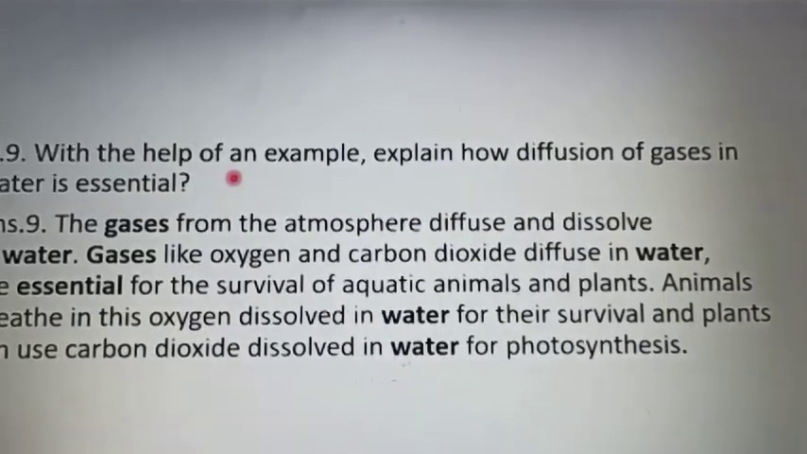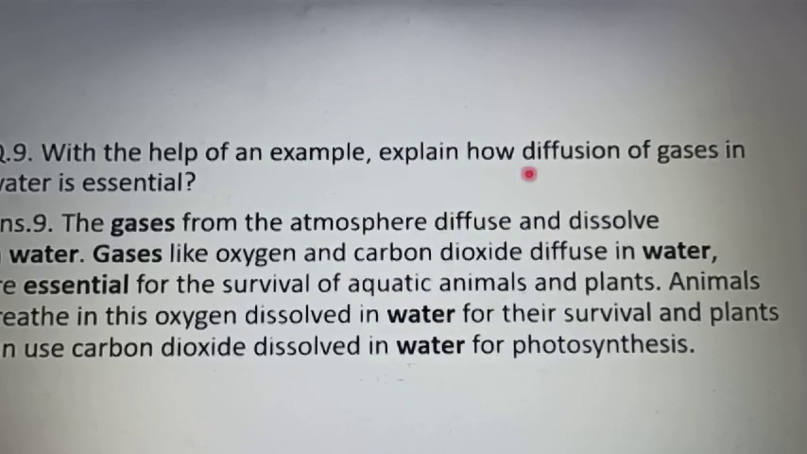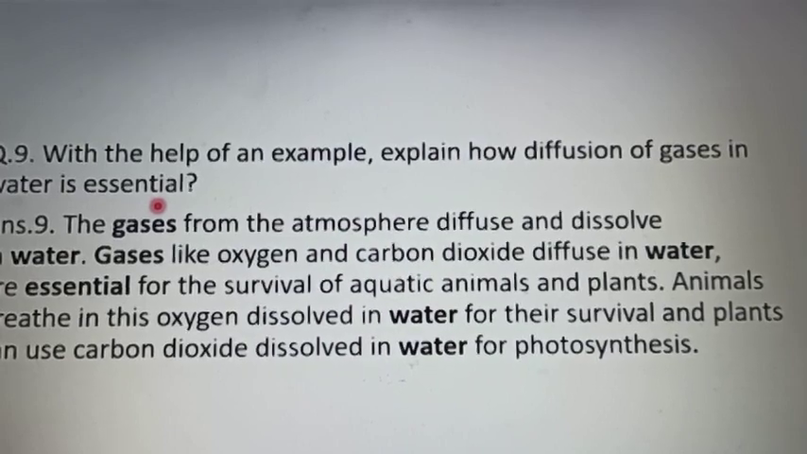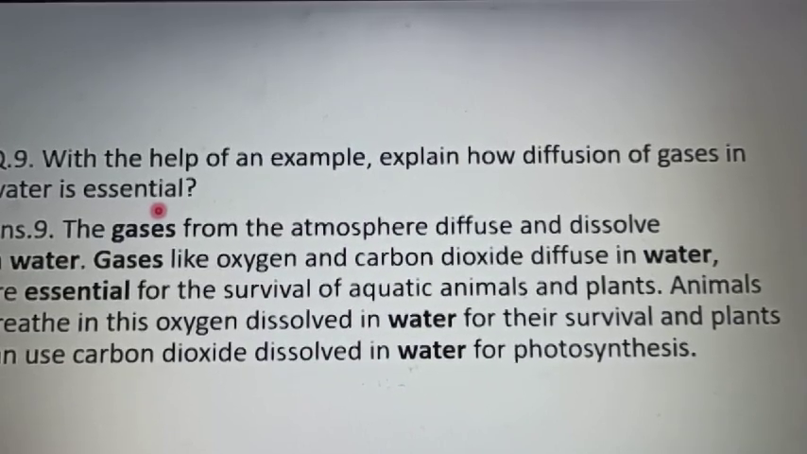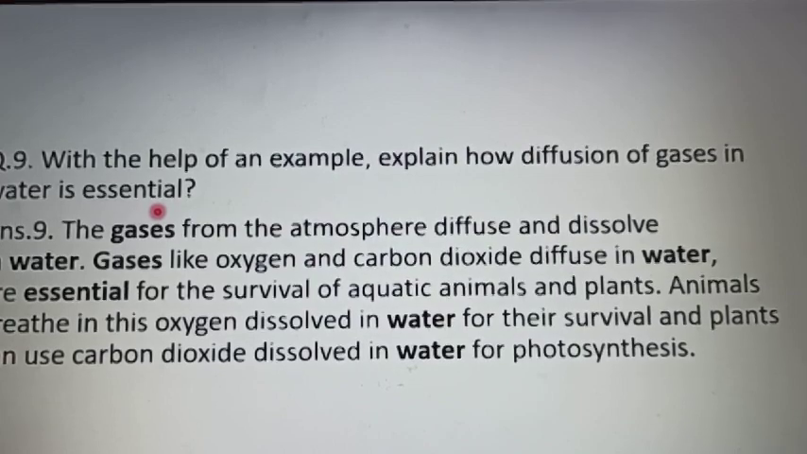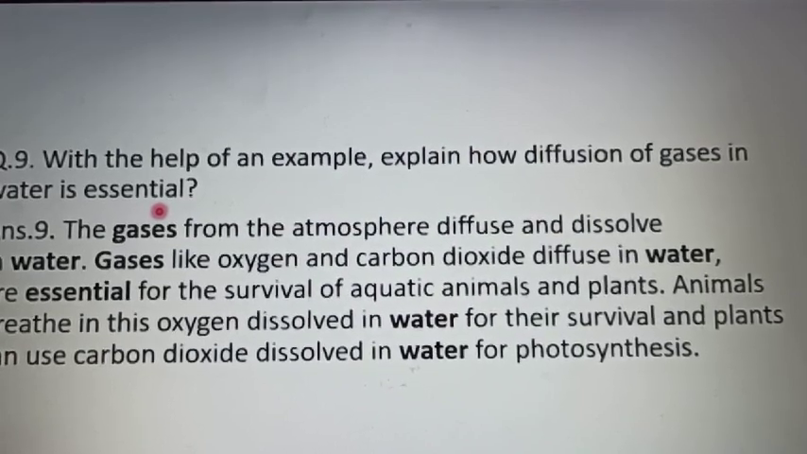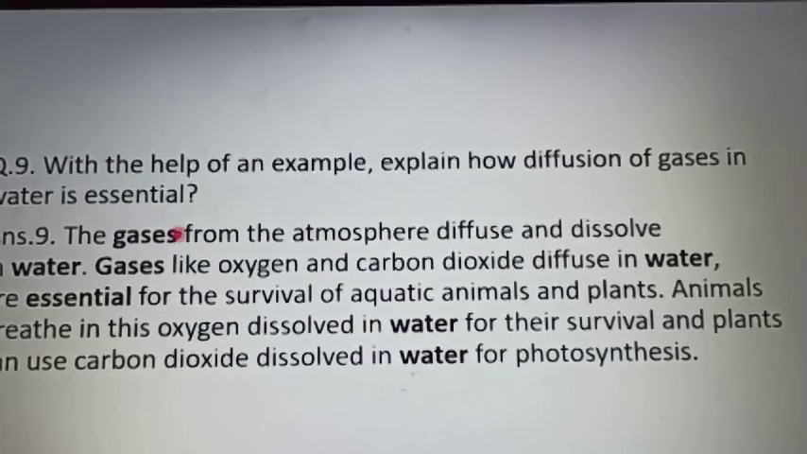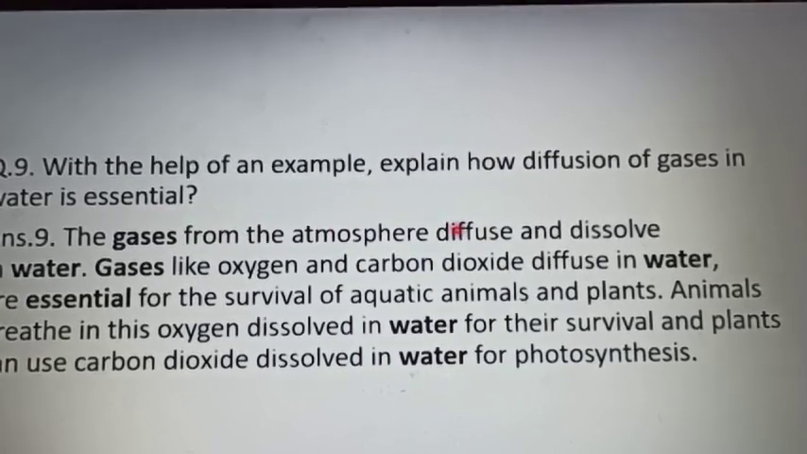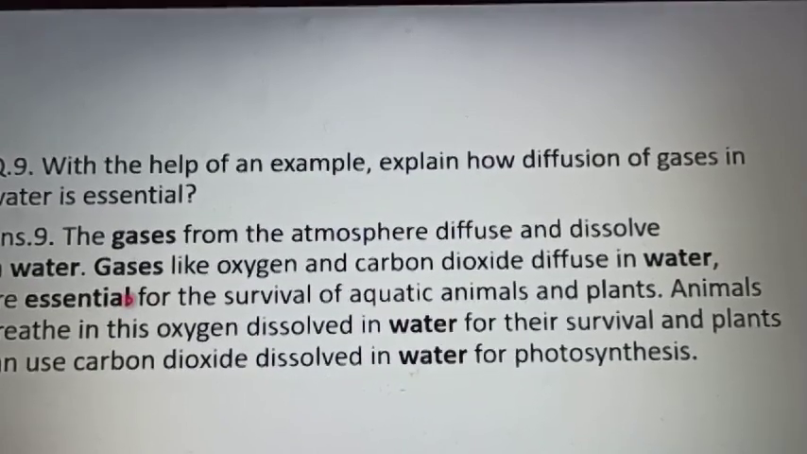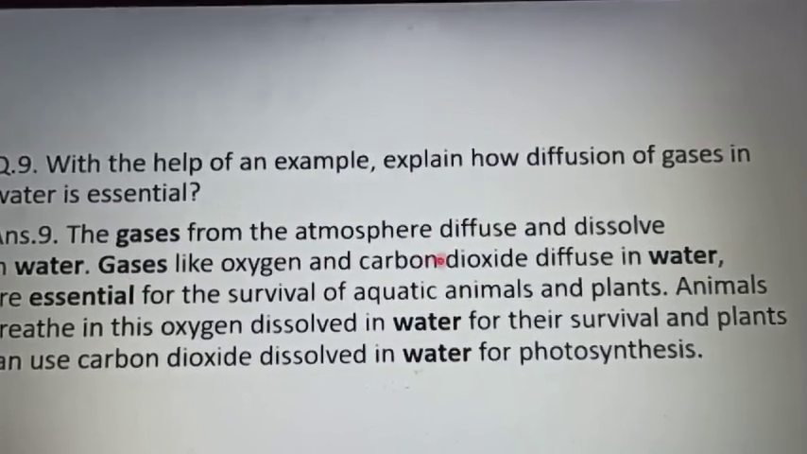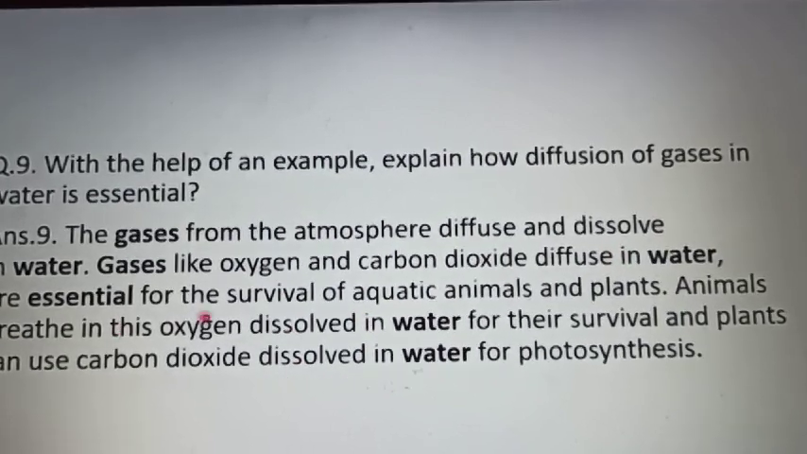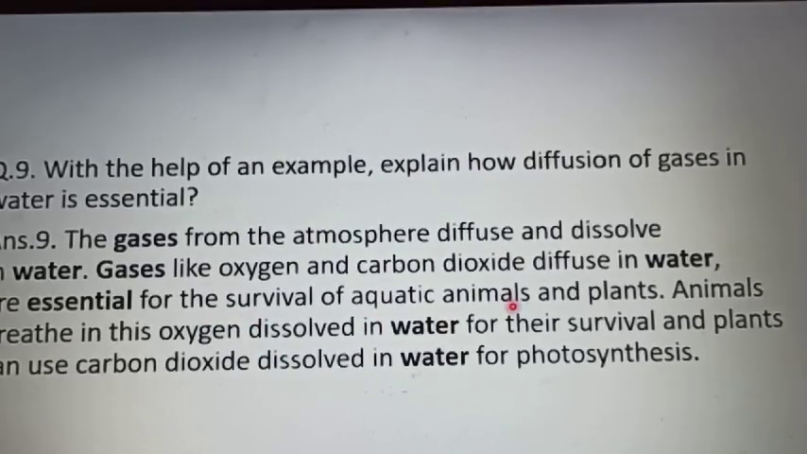This question: with the help of an example, explain how diffusion of gases in water is essential. You know that aquatic organisms always breathe in oxygen through water, in which oxygen is dissolved. So the gases from the atmosphere diffuse and dissolve in water, right? And these gases, like oxygen and carbon dioxide, diffuse in water and are essential for the survival of the aquatic animals and plants.